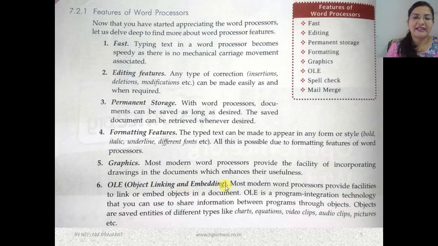OLE, object linking and embedding. Here we can link various objects like tables, video clips, audio clips. Most modern word processors provide facilities to link or embed objects in a document. OLE is a program integration technology that you can use to share information between programs through objects. So OLE is the facility by which you can put many objects in your documents, like charts, equations, video clips, audio clips, pictures, etc.